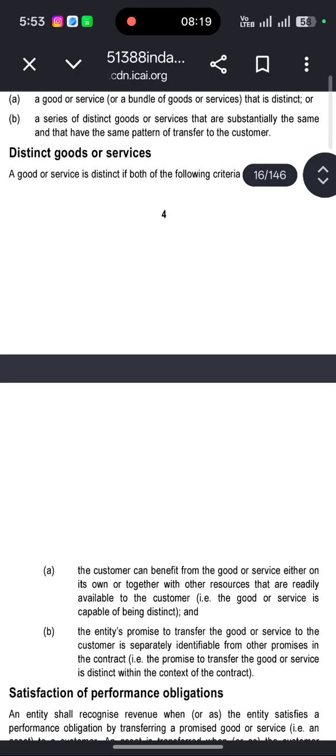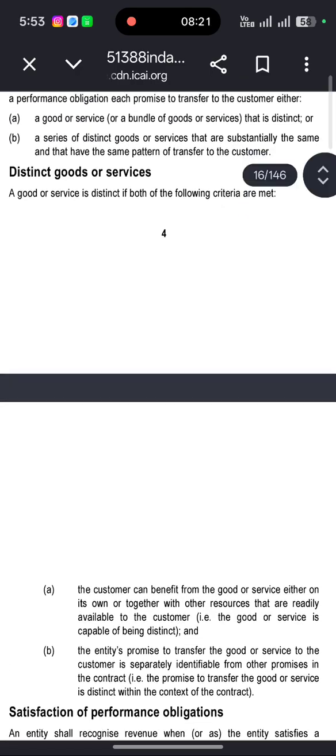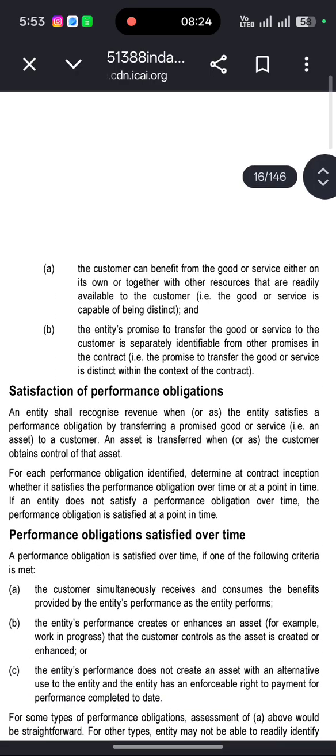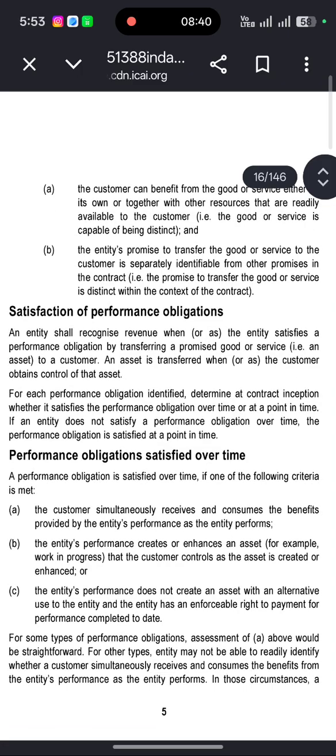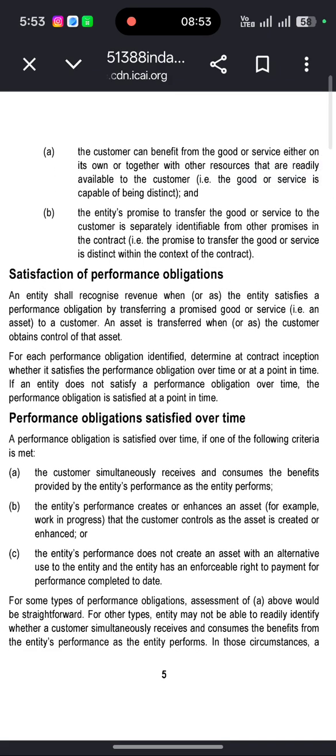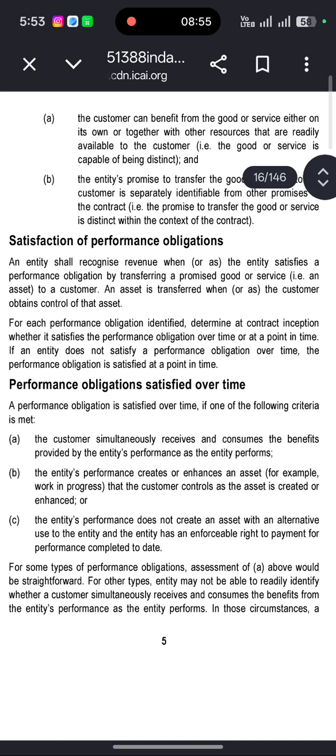Distinct goods or services. The goods or services are distinct if both the following criteria are met. The customer can benefit from the goods or services either on its own or together with other resources that are readily available to the customer, that is, the goods or services are capable of being distinct. And the promise to transfer the goods or services to the customer is separately identifiable from other promises in the contract, that is, the promise to transfer the goods or services is distinct within the context of the contract.